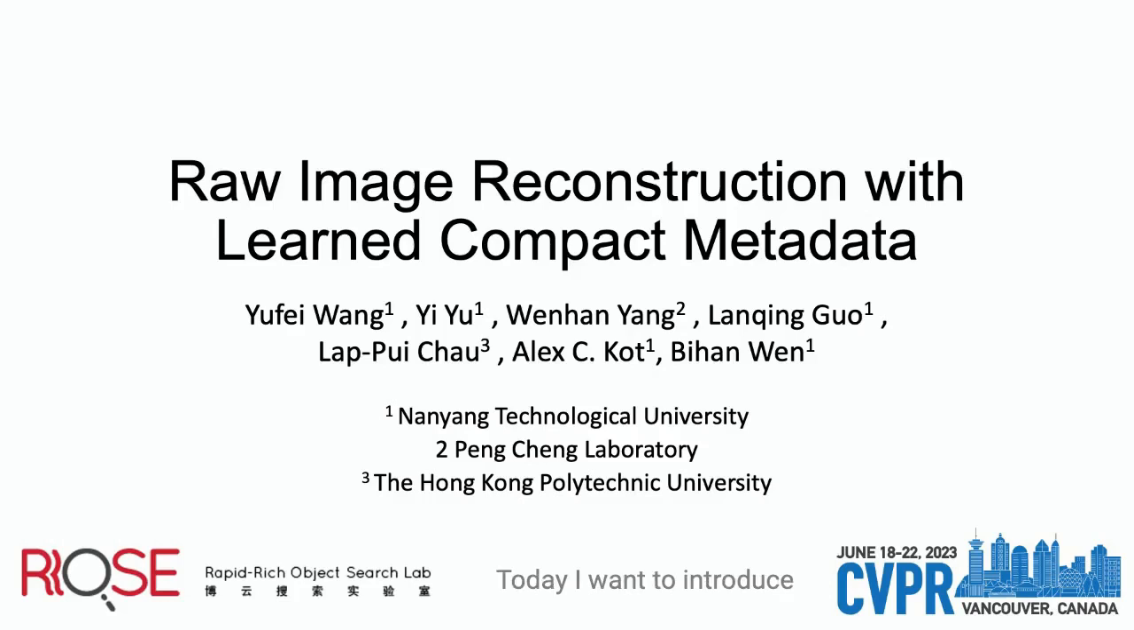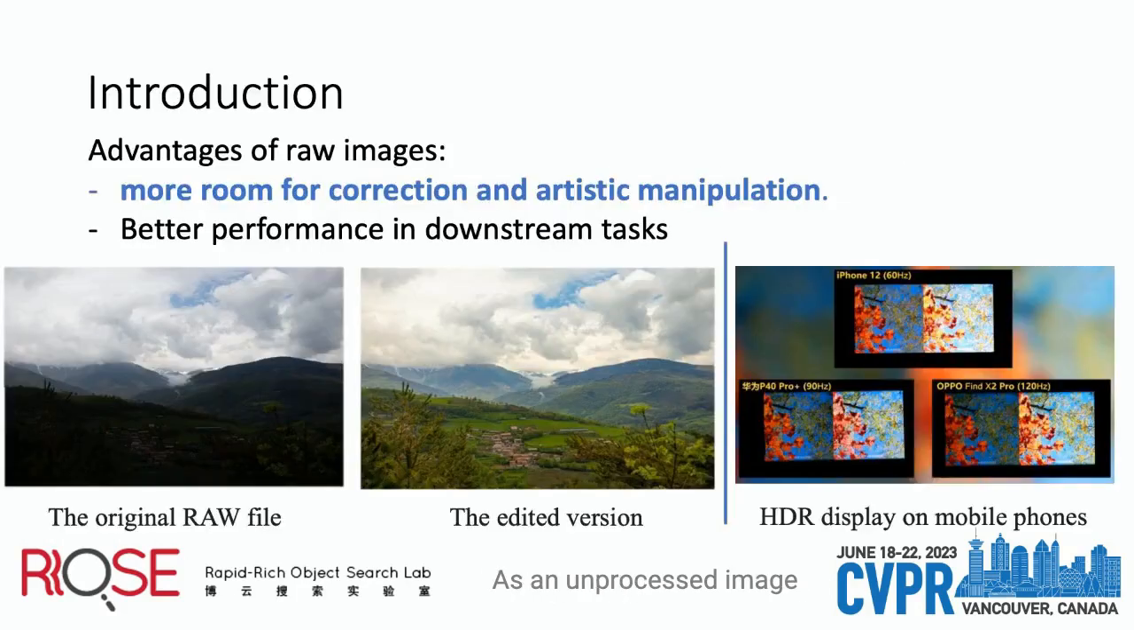Hello everyone. Today I want to introduce our paper accepted by CVPR 2023 named Raw Image Reconstruction with Learned Compact Metadata. As an unprocessed image format, raw images have unique advantages compared with sRGB images. For example, they have more room for post-processing and artistic manipulation. Besides, better performances are achieved in downstream tasks like low-light image enhancement due to the linear relationship between the pixel value and the photon count.